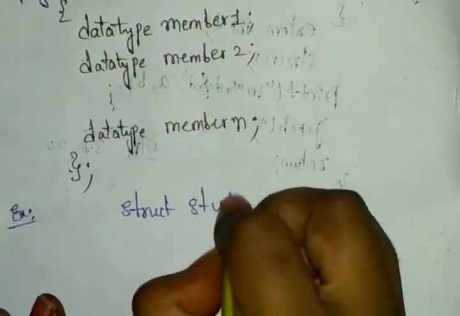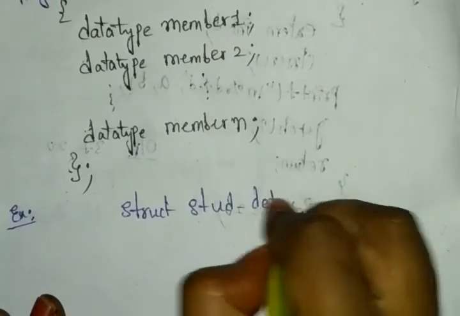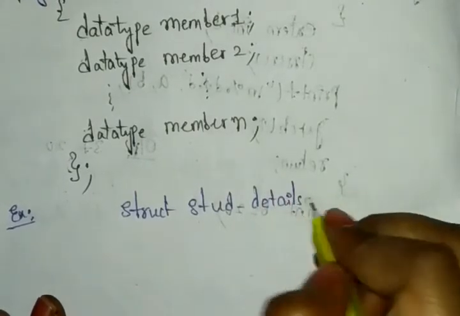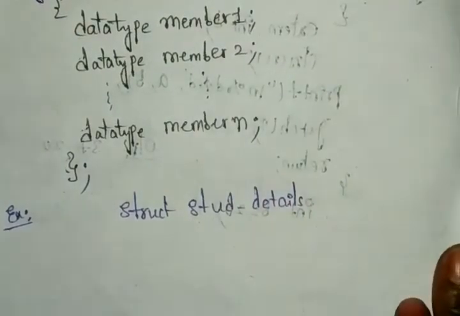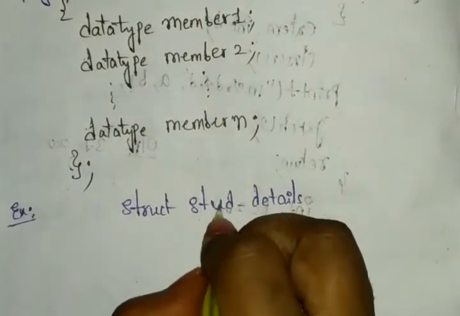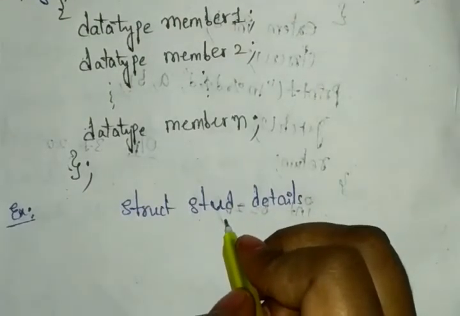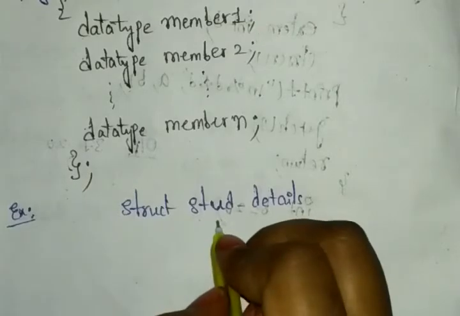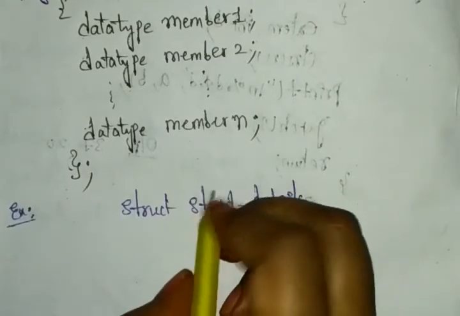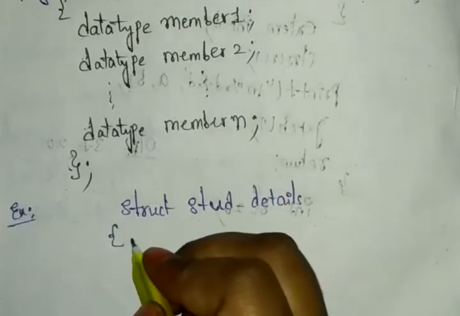Here I'm taking the student details only, so you will understand in an easy way. You are the student, and you know whatever details you have, right? So for that case I'm taking the student details. STUD means student, or else you can write STD also, that is also possible, there is no problem. We are writing in shortcut form, that's it. And open the brace for this.